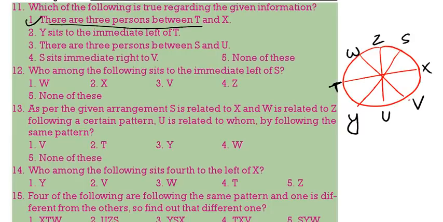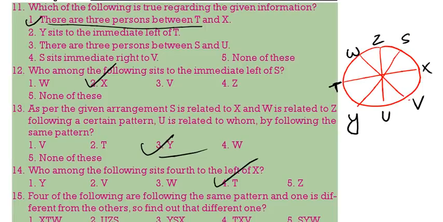Who is sitting to the immediate left of S? That is X. As per the given information, S immediate left is X. W immediate left is Z. Then U immediate left is Y. Y is the correct answer. Who is sitting fourth to the left or right of X? Either fourth to the left or fourth to the right is T. T is the correct answer.